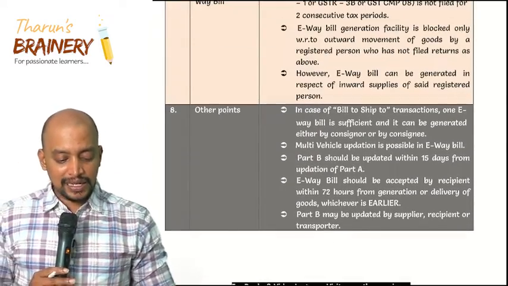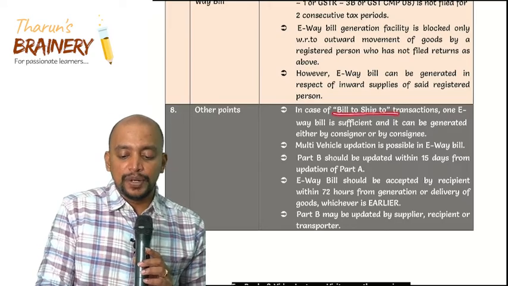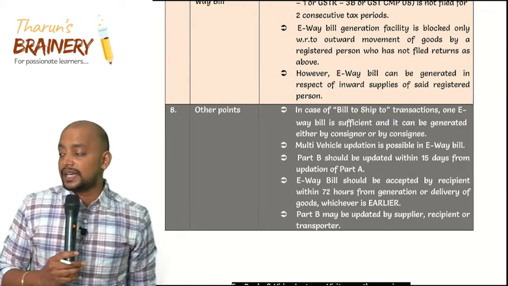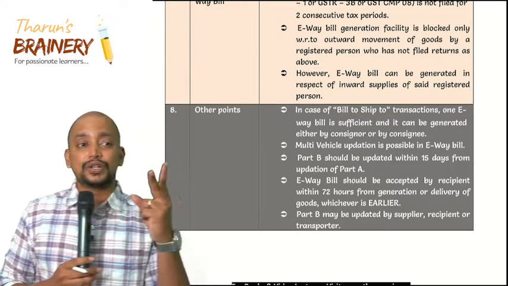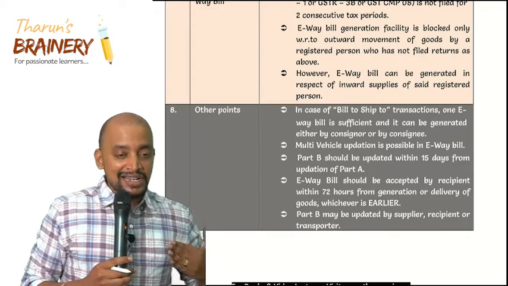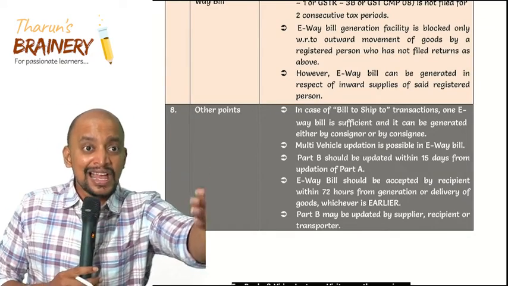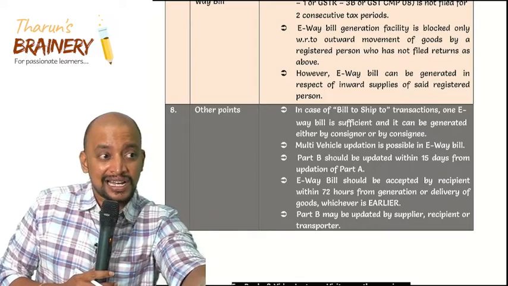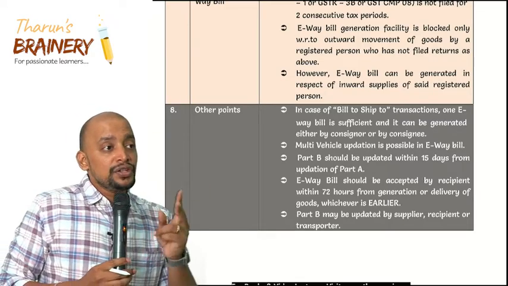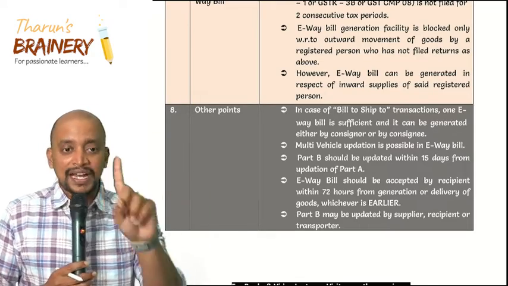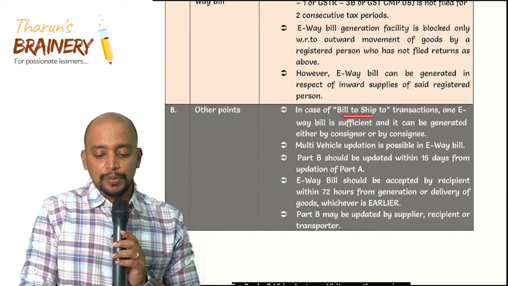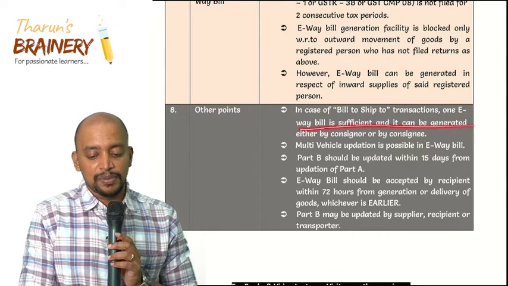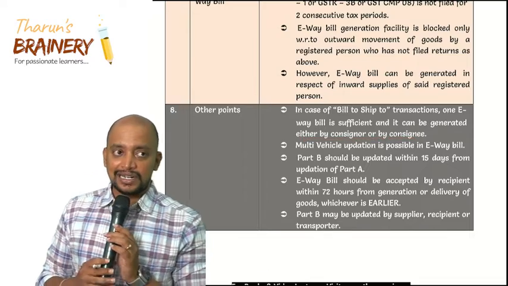Then see this, some other points. In case of bill to ship to transactions, there are two supplies now. One is between the supplier and the billing address. Another is between the billing address and the shipping address. Even though there are two supplies, only one e-way bill is required. It can be generated either by the consignor or consignee.